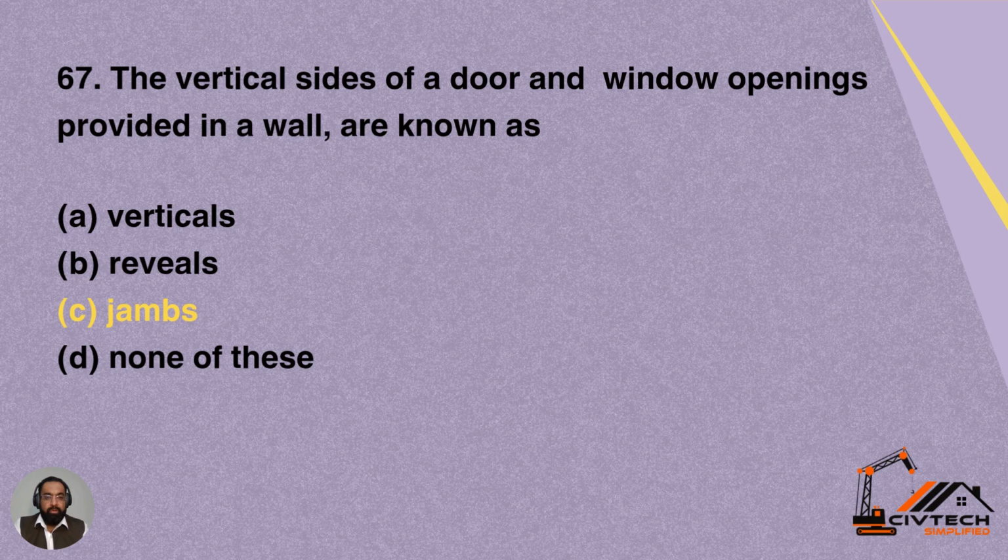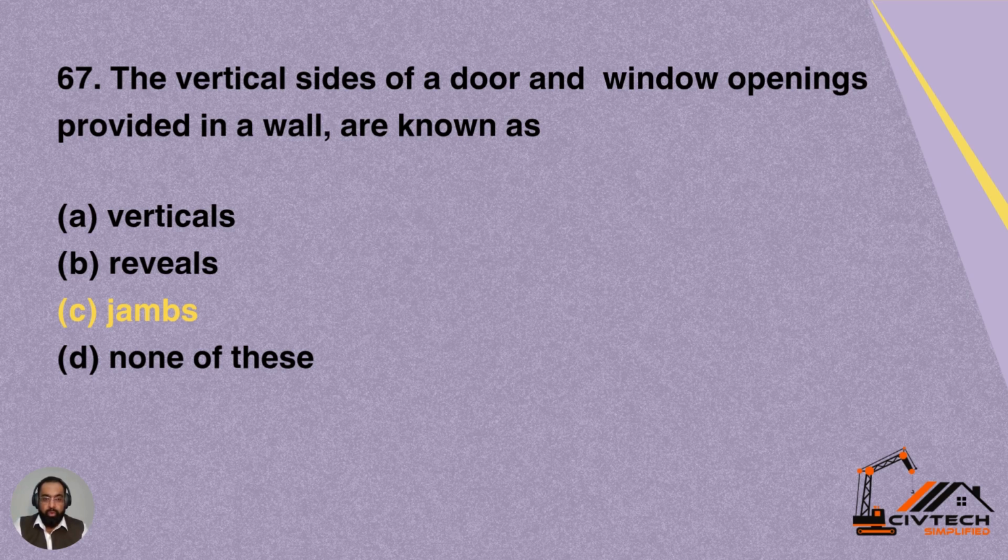Then we have question 67. The vertical sides of a door or window openings provided in a wall are known as. We already discussed this in other words: vertical faces of the door opening which hold or support the door frames. And here the question is put in some other language.